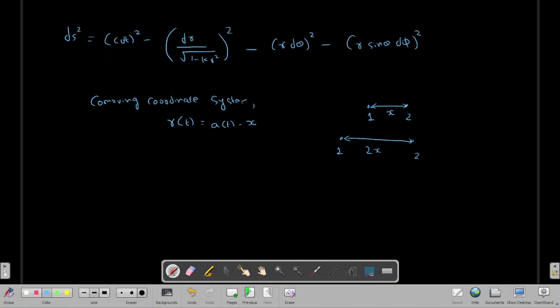This is your scale factor, this is your distance, and this is generally how we denote the distance in cosmology. Now this curvature is actually a time dependent quantity.